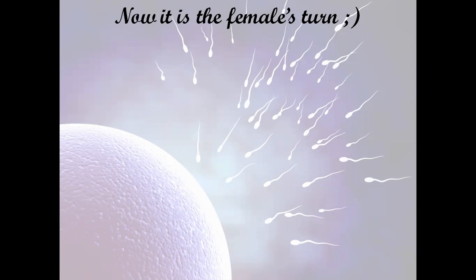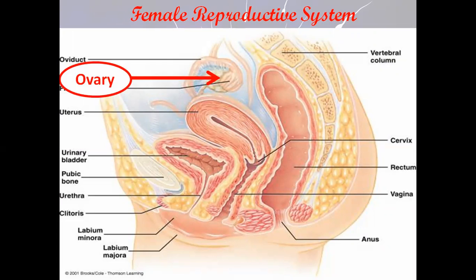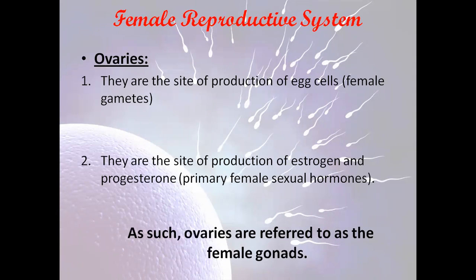Now let's move to talk about the female reproductive system. Let's give a small introduction, and in the next session we can continue to talk about the female reproductive system. So the female reproductive system. All of you know about the ovaries. Ovaries, they are the site of the production of the egg cells, the site of the production of the female gametes. They are also the site of the production of the estrogen and progesterone, which are the primary female sexual hormones. The ovaries also are known as the gonads.